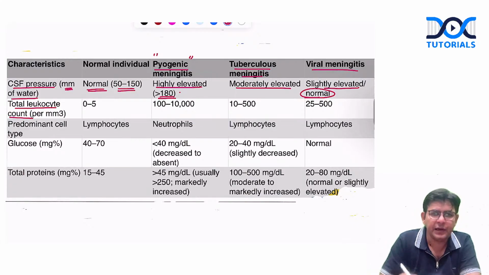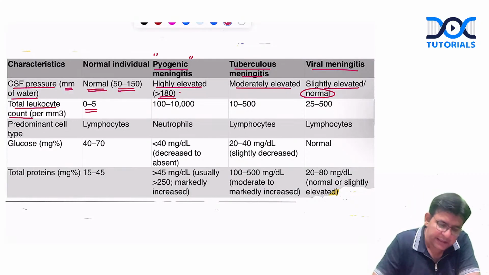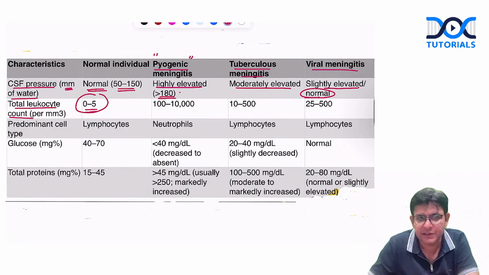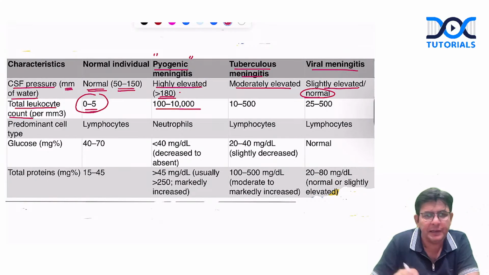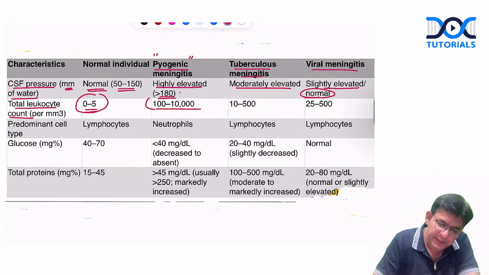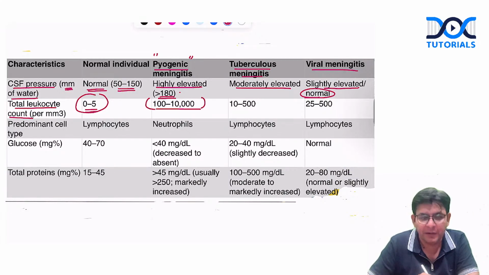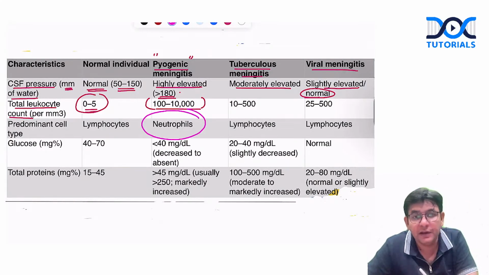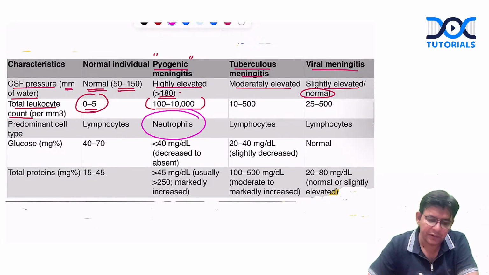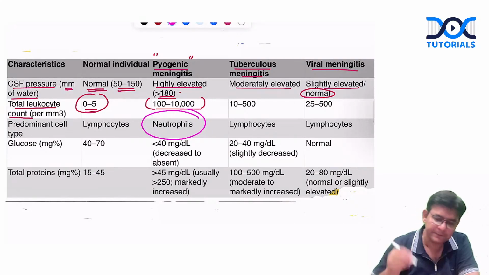The total leukocyte count in a normal CSF sample is hardly 0 to 5 cells, and those are lymphocytes. Whereas in pyogenic meningitis, it ranges from 100 to 10,000 cells per mm cube. And see the difference: what is raised? The neutrophils. The neutrophils are raised in pyogenic meningitis, as the name also suggests, pyogenic.